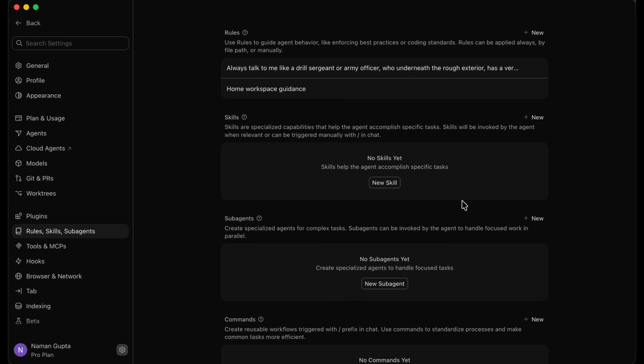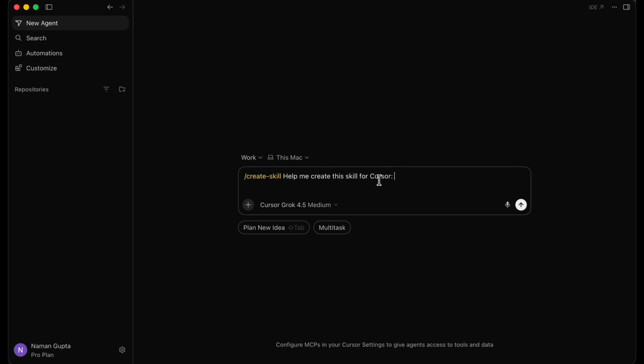To create a new skill, we're going to click on this new skill button right over here, and it's going to take us over here. It already is using the built-in skill called create skill, and this built-in skill in Cursor is going to help us create our own new skill. The skill that I want to build gives the agent the capability of suggesting when a new rule needs to be made. So if I'm repeatedly asking for something, then the agent should be able to identify that and suggest that we could turn that into a rule. So I want to give the agent this skill. That's the skill that we're going to be building.